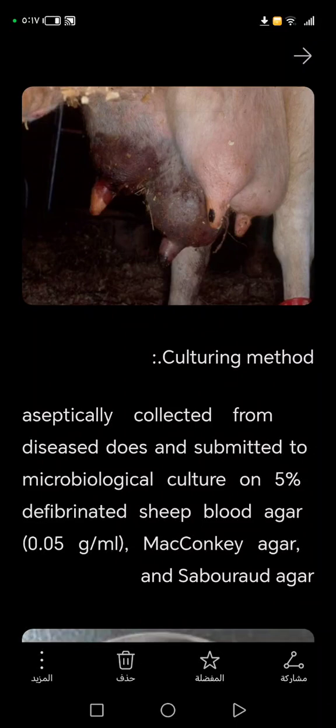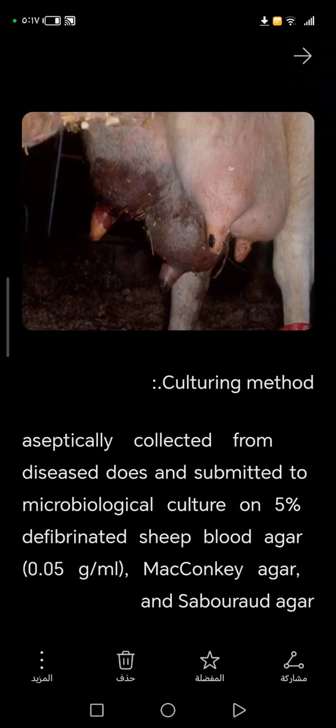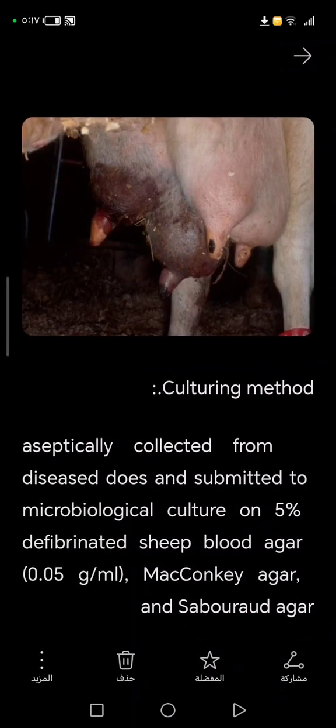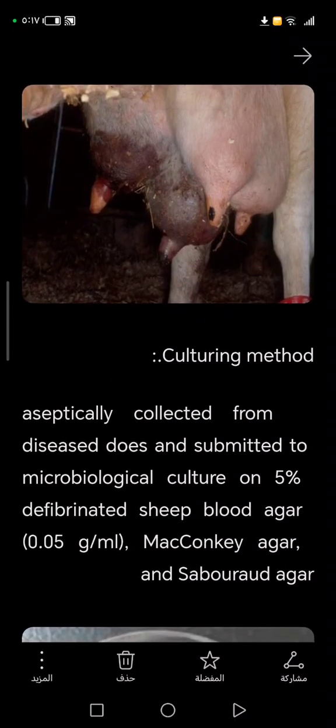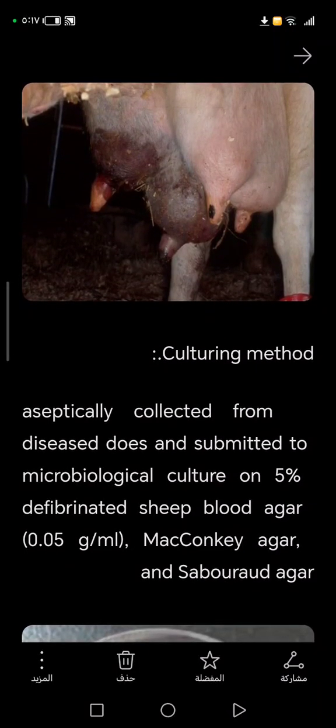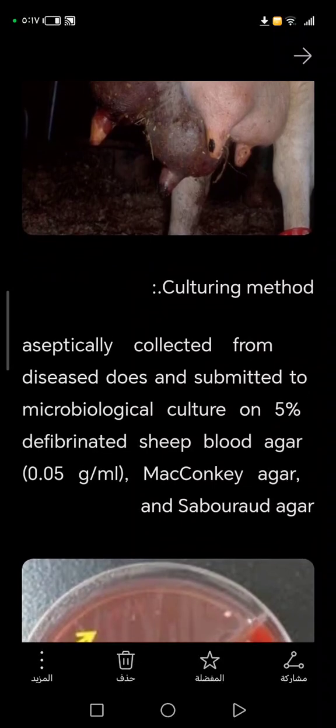So you will take the milk and put it in the tube. You will milk the cow. The milk should not touch your hand or any other surface, and you should put it directly in the tube. So the udder should be pointed to the tube at an angle, and you squeeze and milk the cow and put the milk in the sterile tube and close the sterile tube container, okay. You should close the cap and send it to a lab for culture.